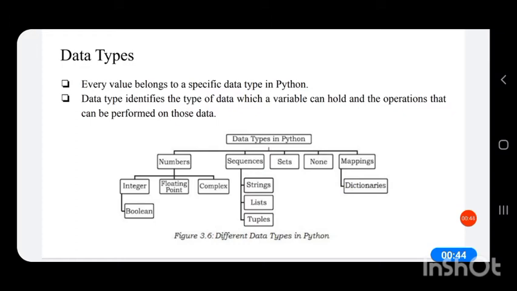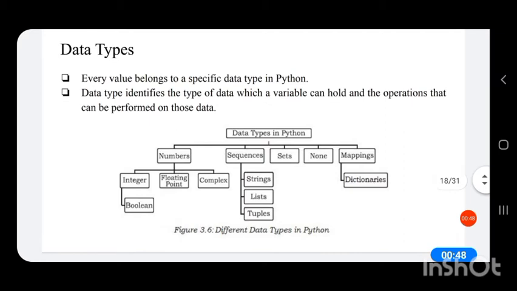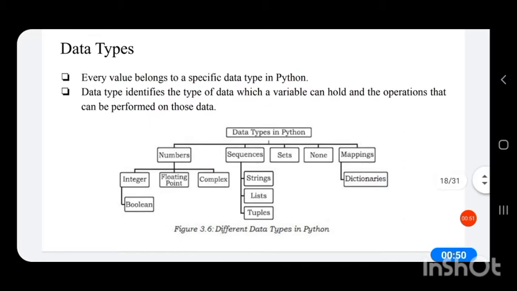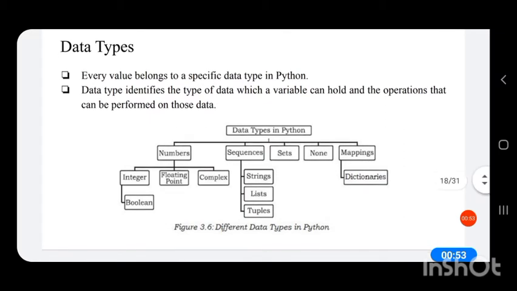So a data type is the type of data that a variable can hold and the operations that can be performed on those data. So what is a data type? Data type is the type of the data that a variable can hold.